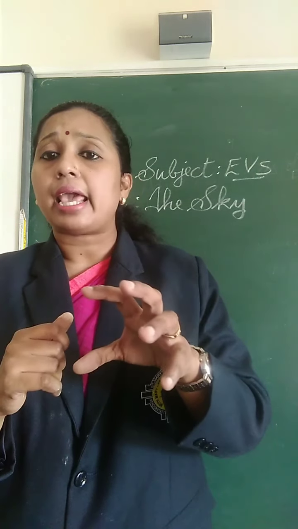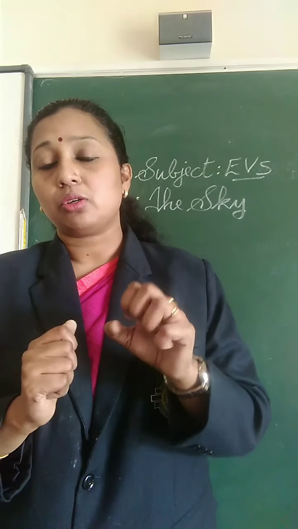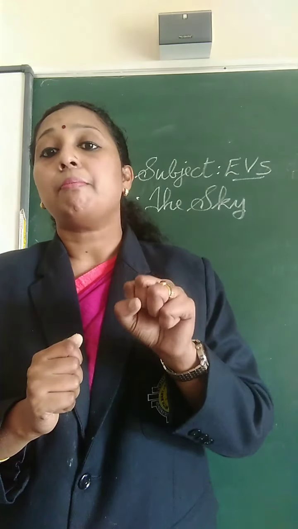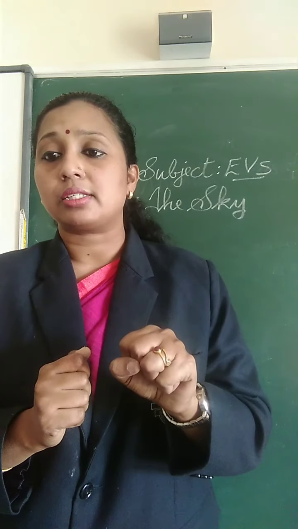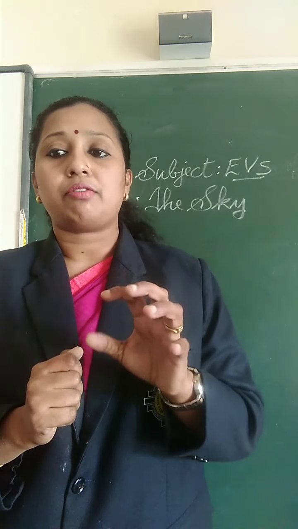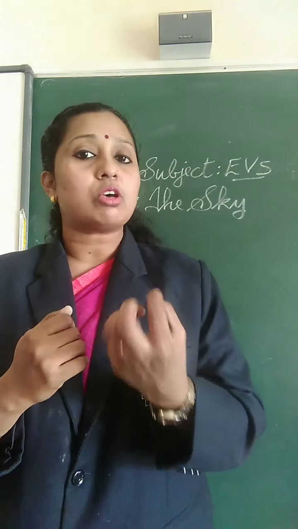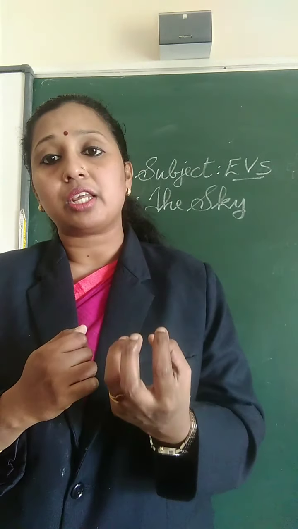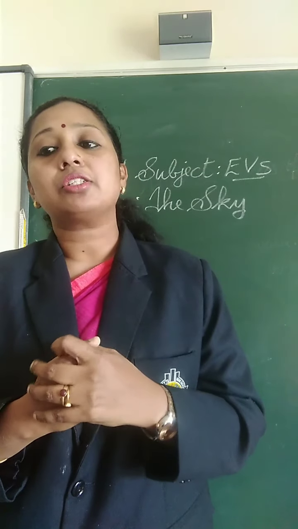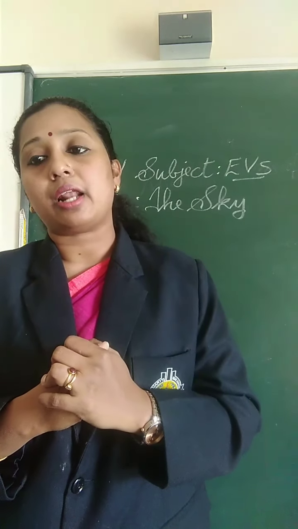What do we mean by gravitational pull? Gravitational pull means a force of attraction. So the sun exerts a gravitational pull on all its members which orbit around it.